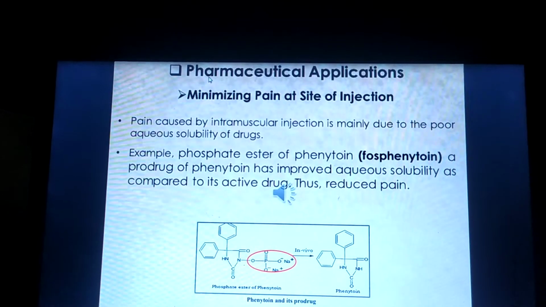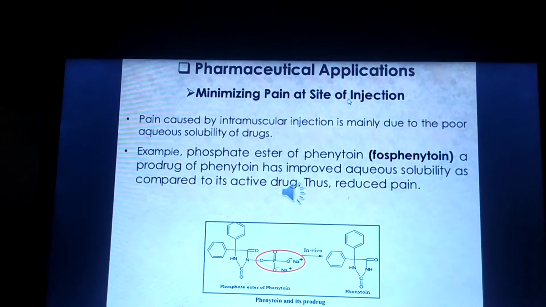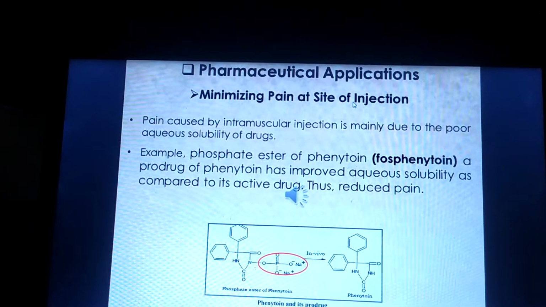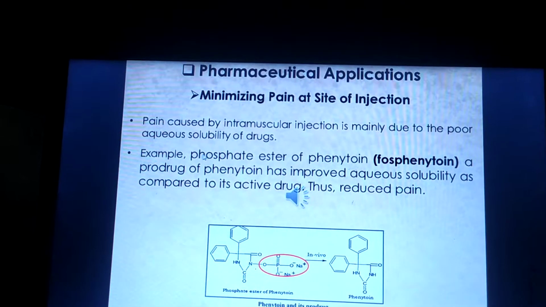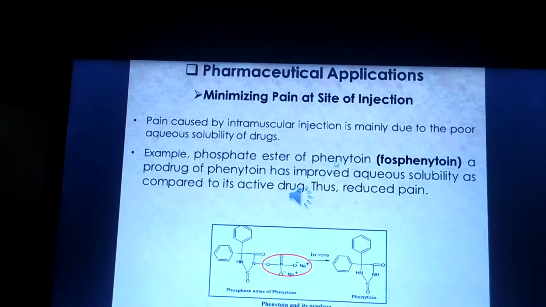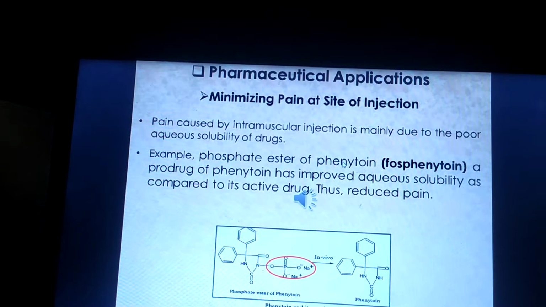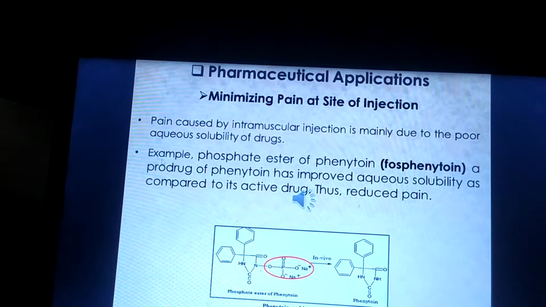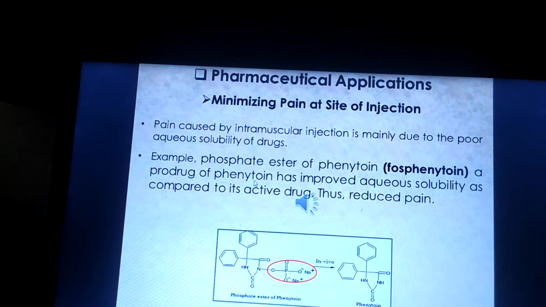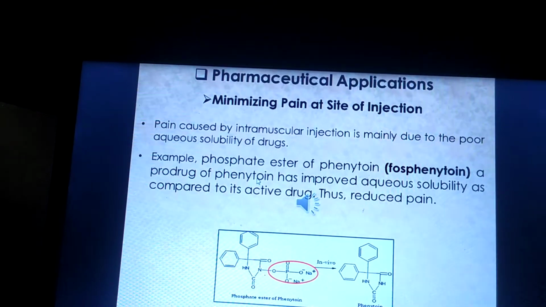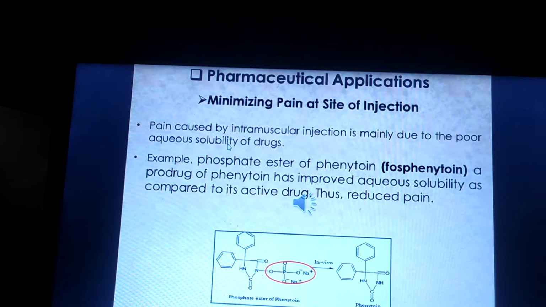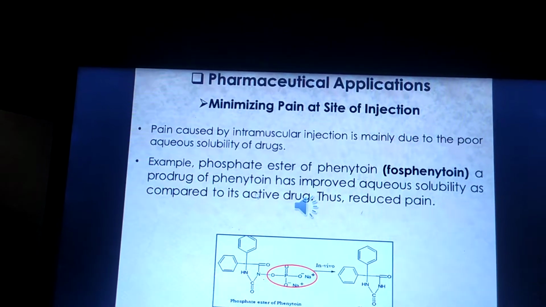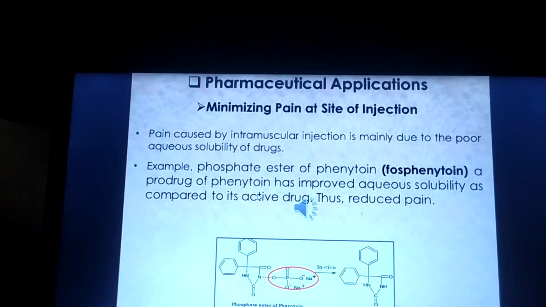Pharmaceutical application: minimize pain at the site of action. The example of minimized pain at the site of action is the phosphate ester of phenytoin. The phosphate ester of phenytoin is phosphophenytoin. So the prodrug of phenytoin, phosphophenytoin, has better aqueous solubility. Due to this, the pain at the site of injection is minimized or reduced.